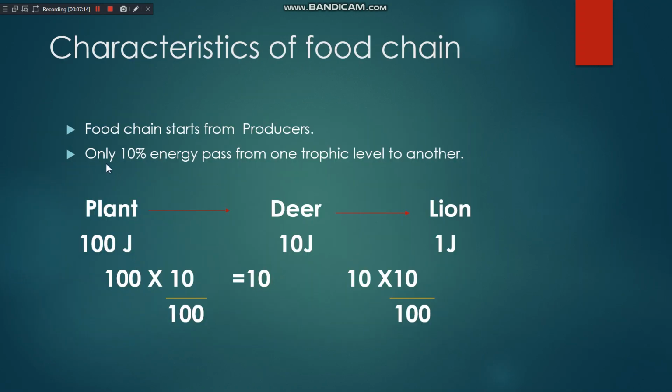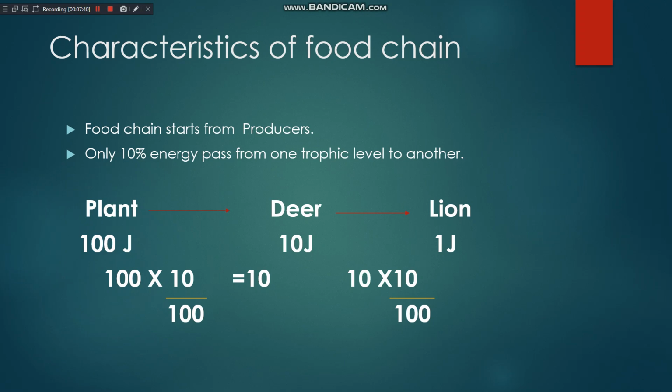The second point is only 10% of energy passes from one trophic level to another. Only 10%, and the remaining energy is used by the organism to do different biological activities, or it is released in the form of heat.